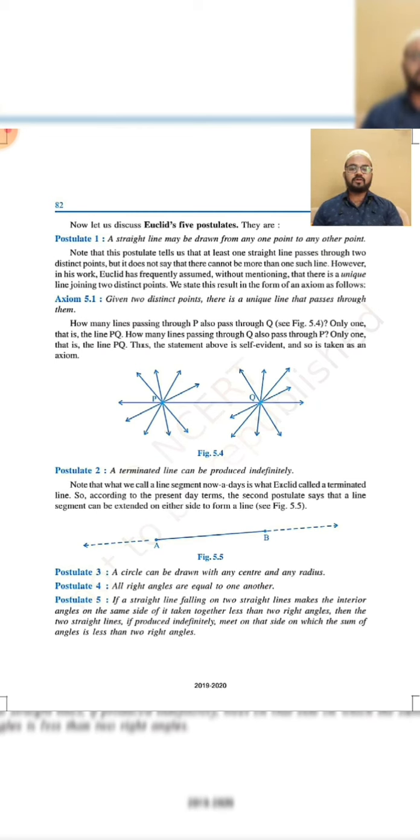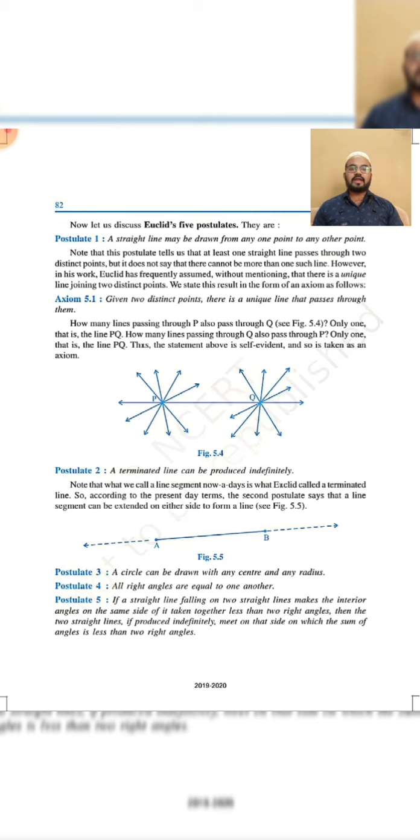Now the second postulate is that a terminated line can be produced indefinitely. A terminated line means a line segment. The line segment comes from the ray; a ray is endless, so a small portion of a ray that we select is a line segment. A line segment can be extended from both sides. The third one is that a circle can be drawn with any center and any radius. If we select one point in a plane and draw a straight line from it, we can draw the circle, and that line is termed the radius. So any radius, any center point we can take.